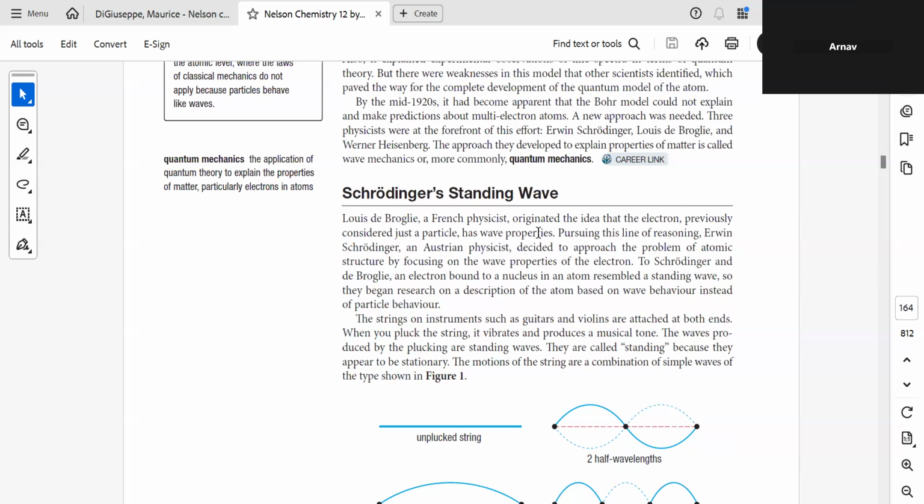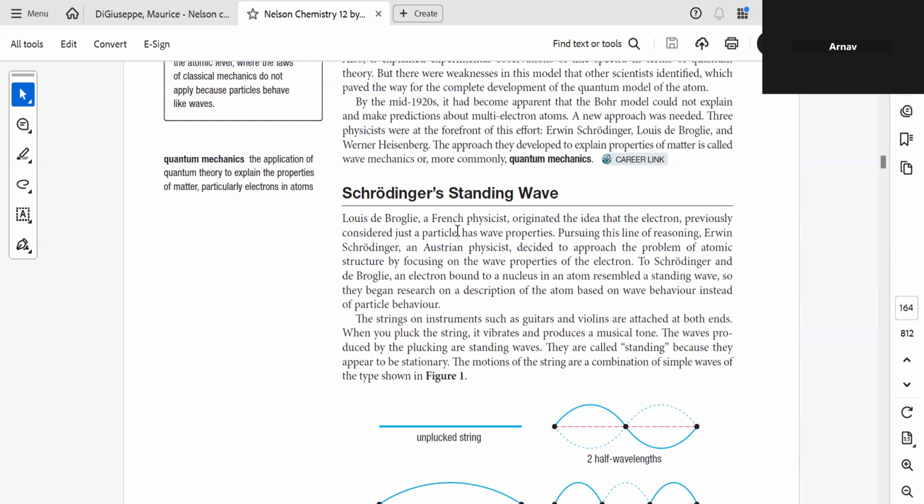Like light has dual behavior, particle and wave, electrons also have dual behavior. The electron has mass, and that was proven, so the electron is a particle. But later on, what he proved was that each and every particle can behave as a wave.